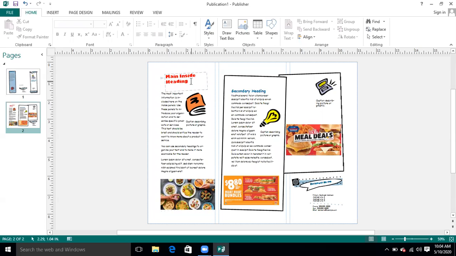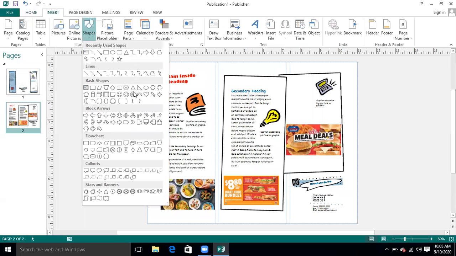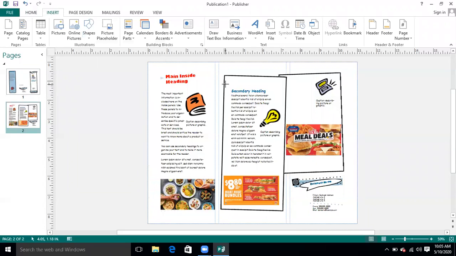So last time we have already seen how to insert picture, how to insert shapes. I have already explained you how to insert shape. If you remember, go to insert option. There are different shapes available. Use any of the shape that you want to insert in your document. Let's suppose you want to have a shape like this and you want to insert this shape over here.